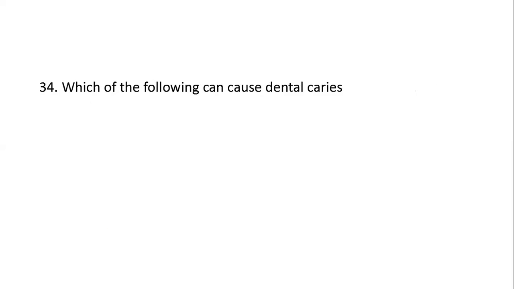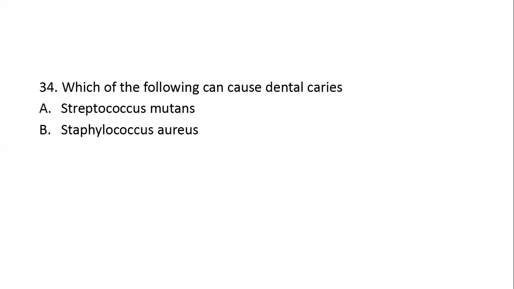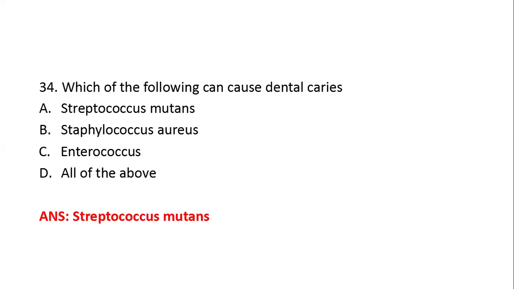Next question. Which of the following can cause dental caries? Option A, Streptococcus mutans. Option B, Staphylococcus aureus. Option C, Enterococcus. Option D, all of the above. Here the right answer is option A, Streptococcus mutans. Streptococcus mutans is responsible for dental caries.